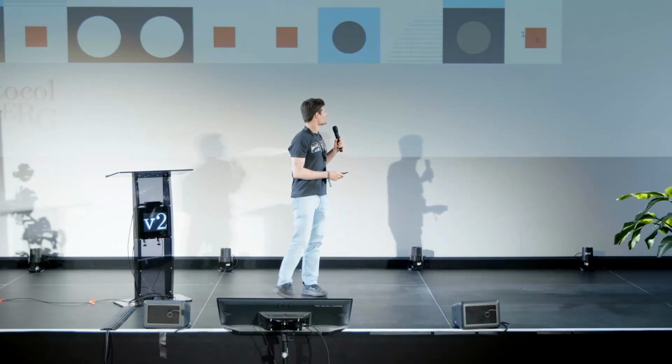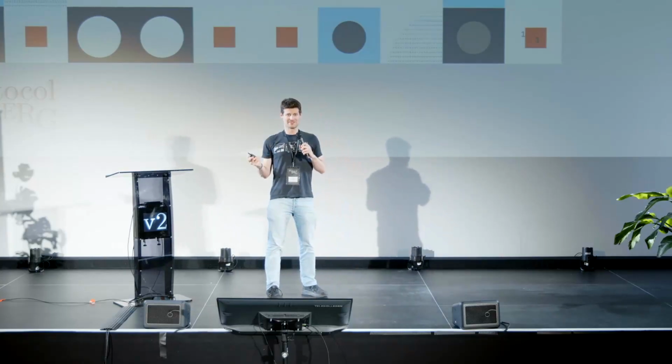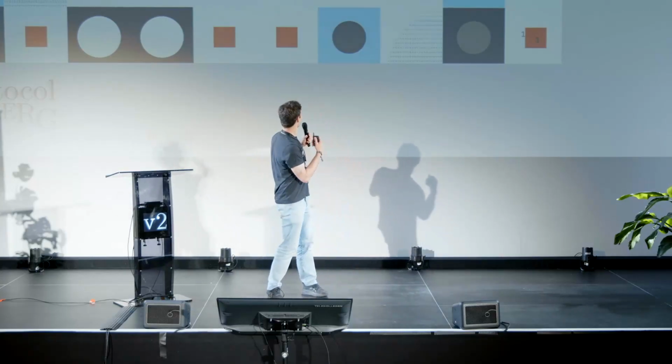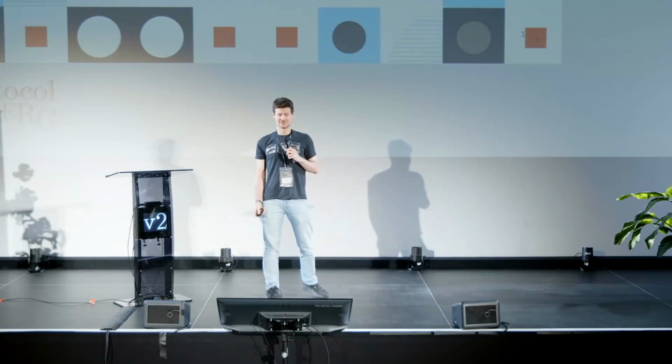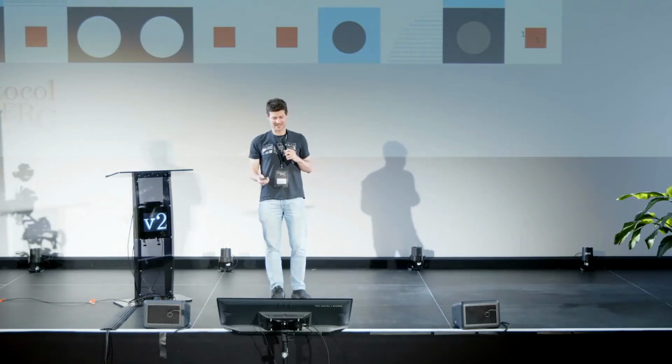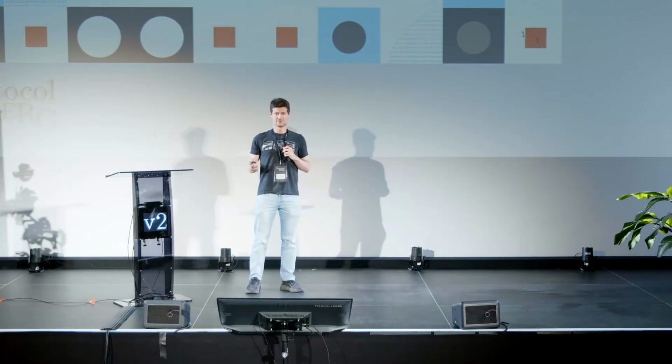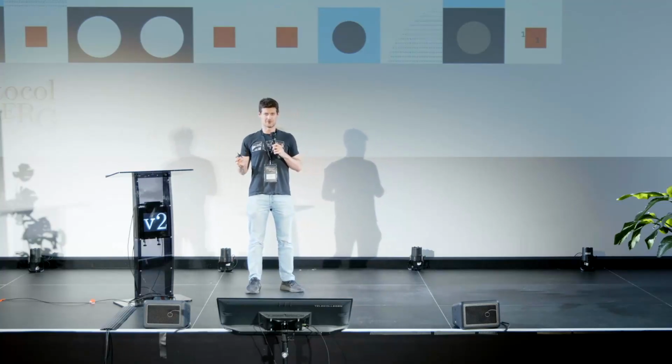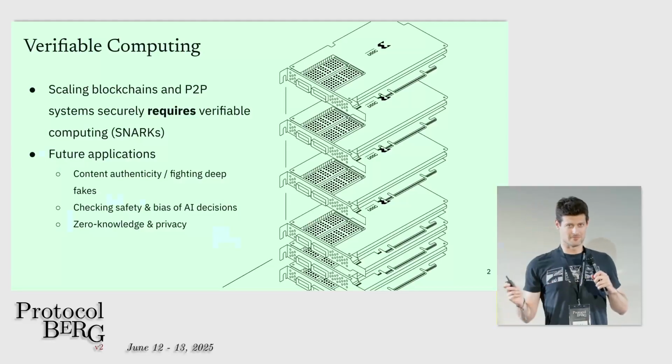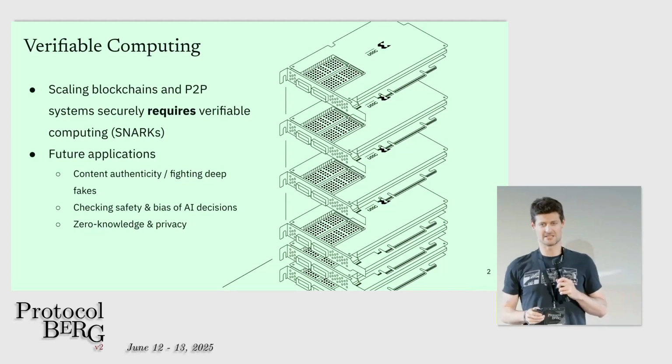I'm Jim, and my goal in this talk is that you fully understand the title by the end of it. So if you don't right now, that's okay. I work at Irreducible. We're basically trying to build high-performance verifiable computing technology. So verifiable computing, what is it? It is a cryptographic technique for verifying the integrity of a computation.